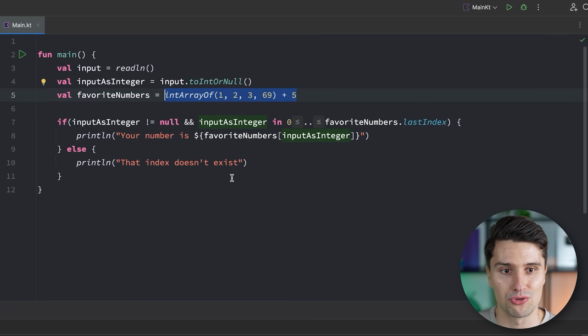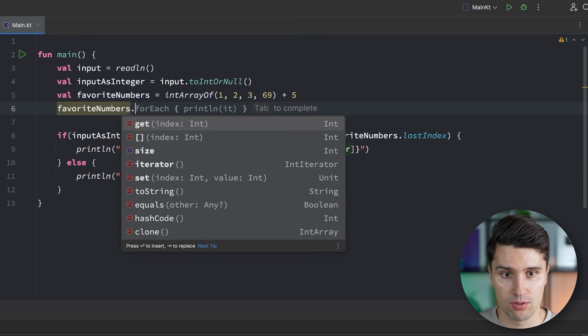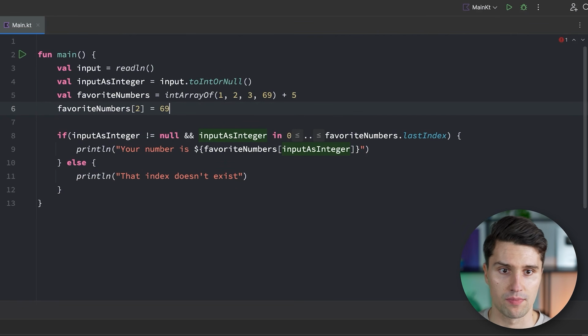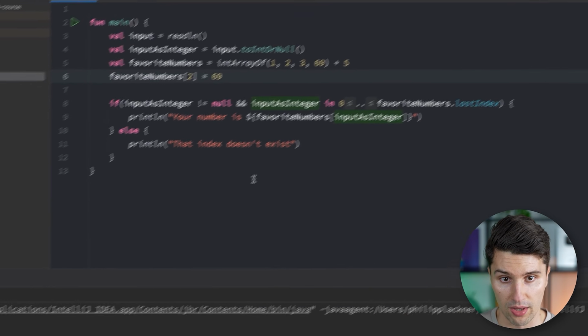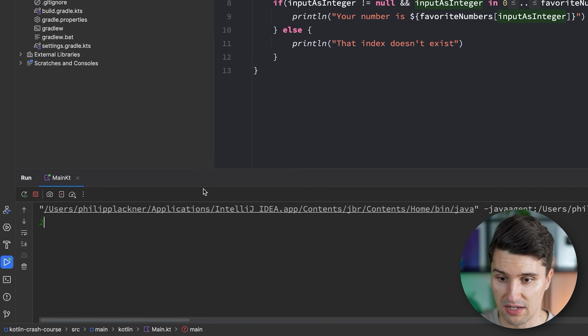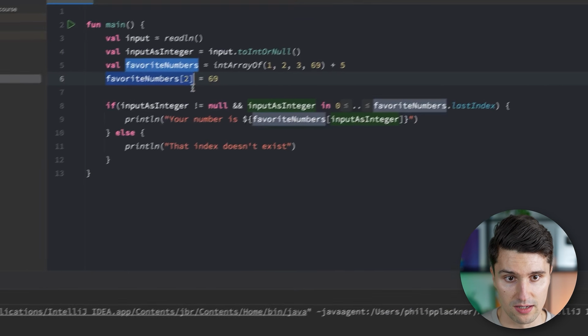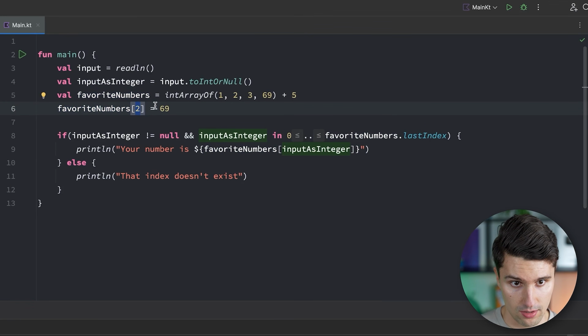And in programming terms, we also say that an array is immutable, at least in regards to the amount of elements we have in it. It's not immutable in the sense that we can change the numbers that are already in the array. So we can say favorite numbers at the index of 2 and also set that to something like 69. And if we run this and say we want the index 2, then that now says 69, because here with this line, we've accessed the array at the index of 2 and updated the value. So this way arrays are mutable.